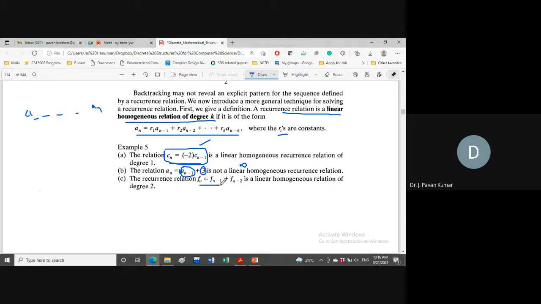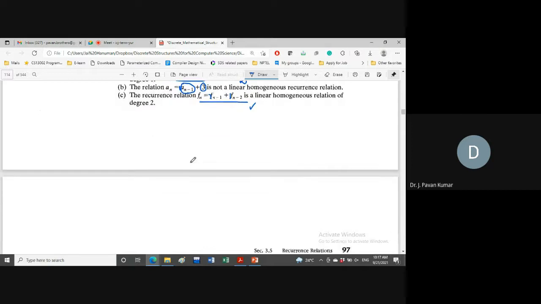Similarly, consider Fn is equal to Fn minus 1 plus Fn minus 2. Here what are the coefficients? 1 and 1, so it is satisfying. So it is a linear homogeneous recurrence relation.